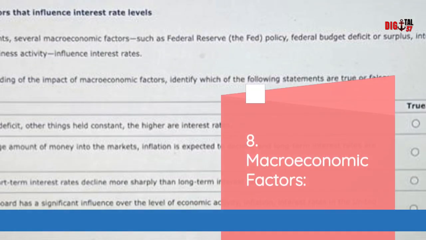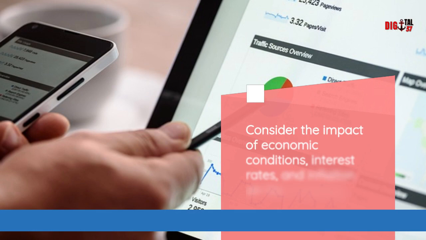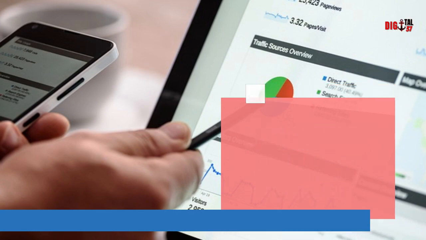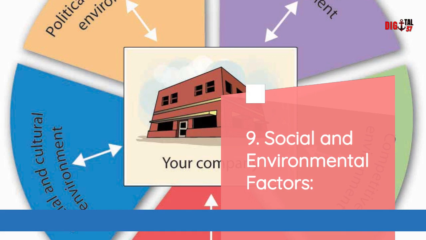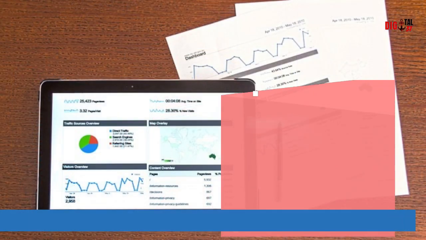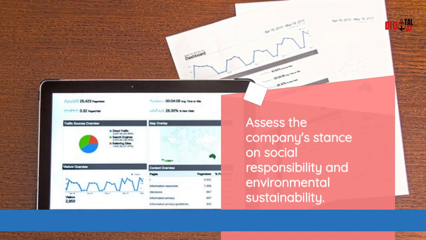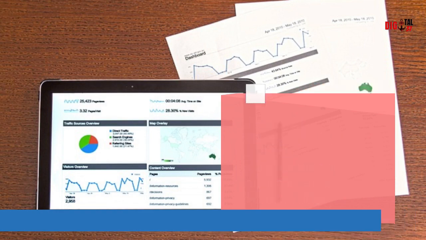8. Macroeconomic factors. Consider the impact of economic conditions, interest rates, and inflation on the company. 9. Social and environmental factors. Assess the company's stance on social responsibility and environmental sustainability.